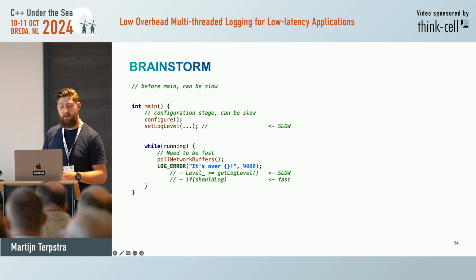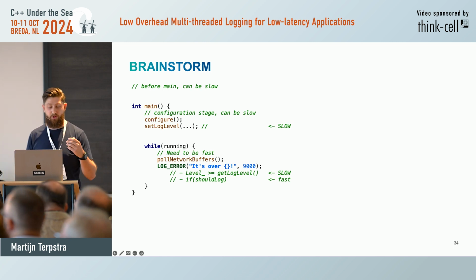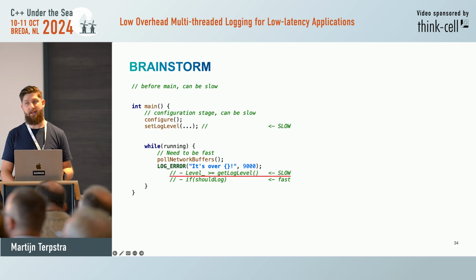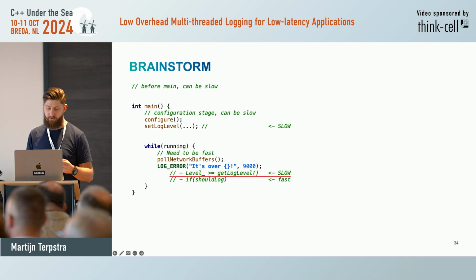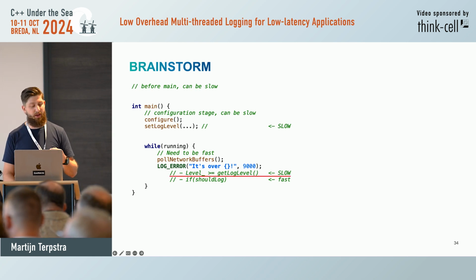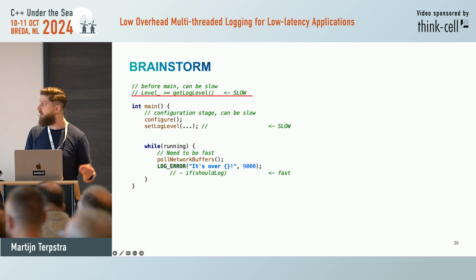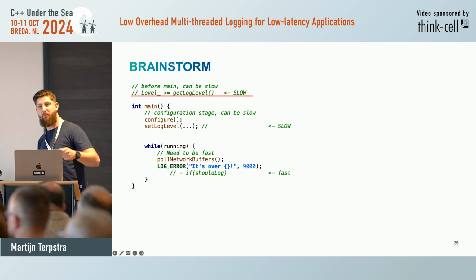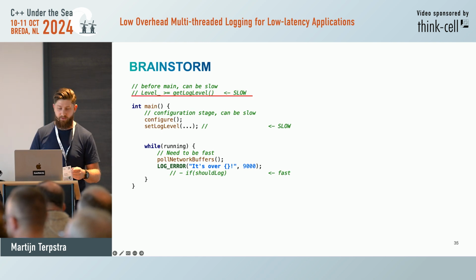And of course, in here, if we log the error, then we do the level lookup. And that's just really slow. We want to get rid of this. So where do we want to have this go? All the way to the top. Let's get some Boolean global initialized and look it up inside the log statements.